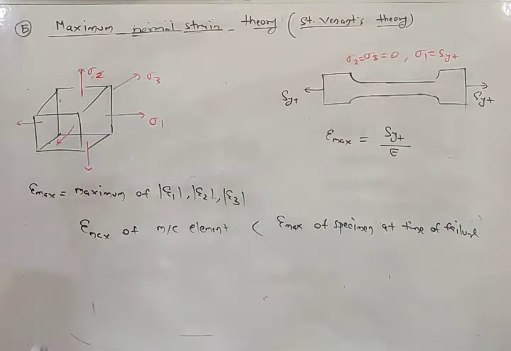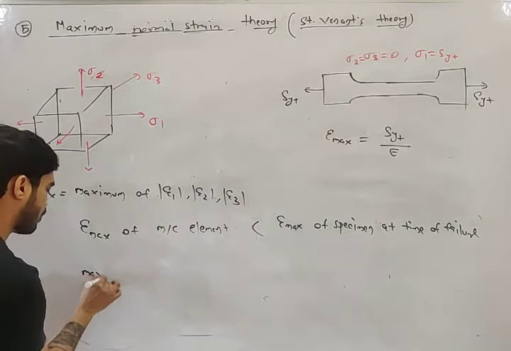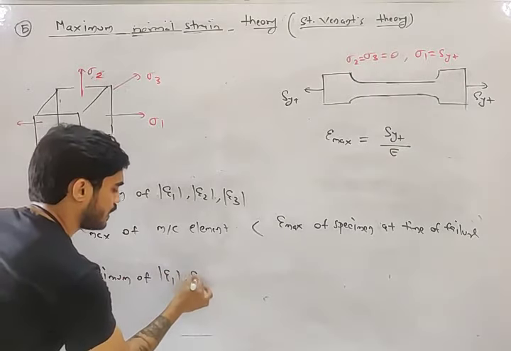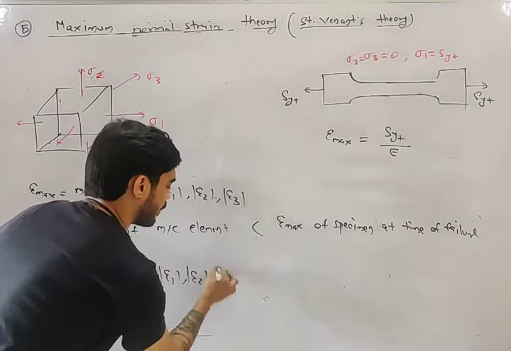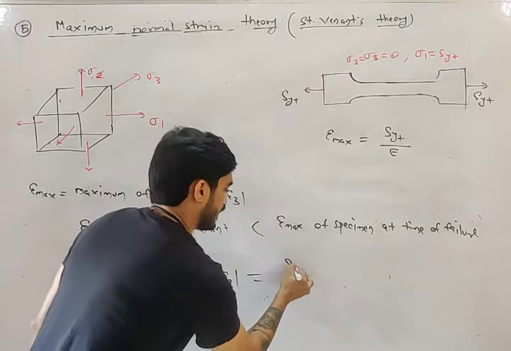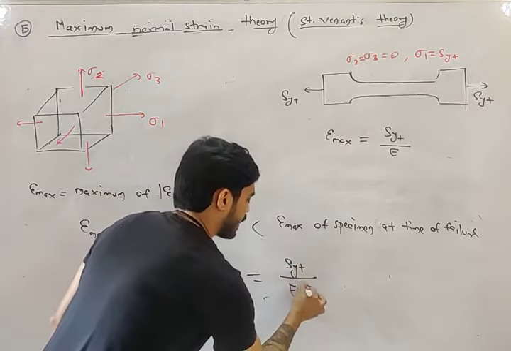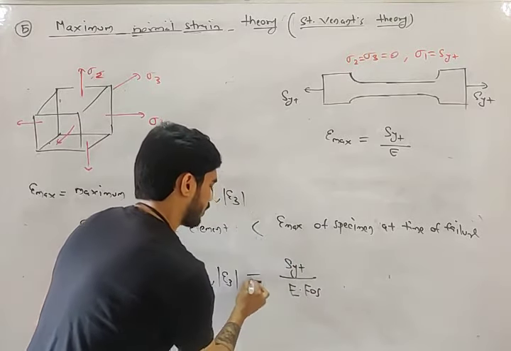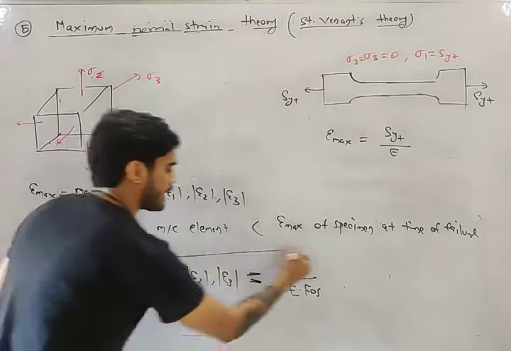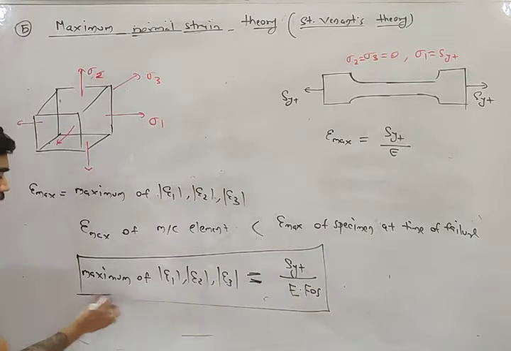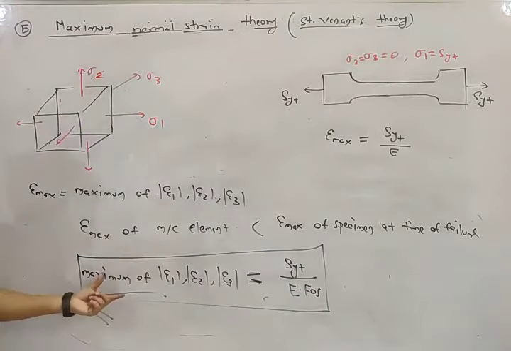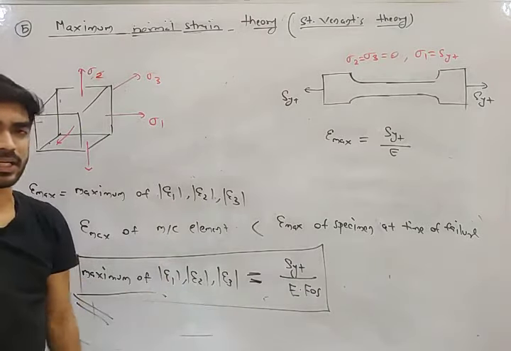Okay, so epsilon max of the machine element will be the maximum of epsilon 1, epsilon 2, epsilon 3. This will be equal to SYT by E times factor of safety. How much less? That will depend upon the factor of safety. So this is the equation according to the maximum normal strain theory: maximum of epsilon 1, 2 or 3.